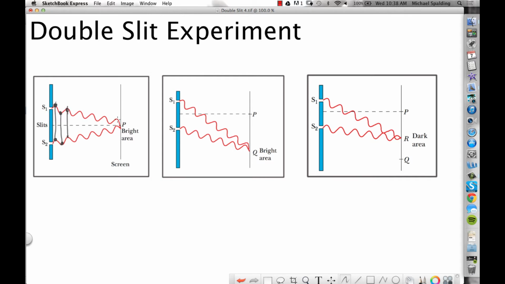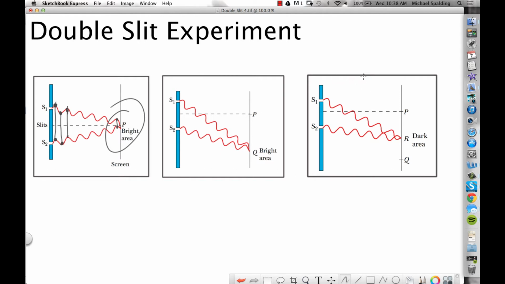Together. All the way through to here, the waves stay together. Do you guys see that? It's like they're just cruising along, doing the same thing like this, right? My hands here are the waves. They're together. So, look, when these light rays get to the screen, are they going to add to each other or subtract from each other? If they meet the screen in phase with each other, are they going to add or subtract? Add, so we get a bright spot.